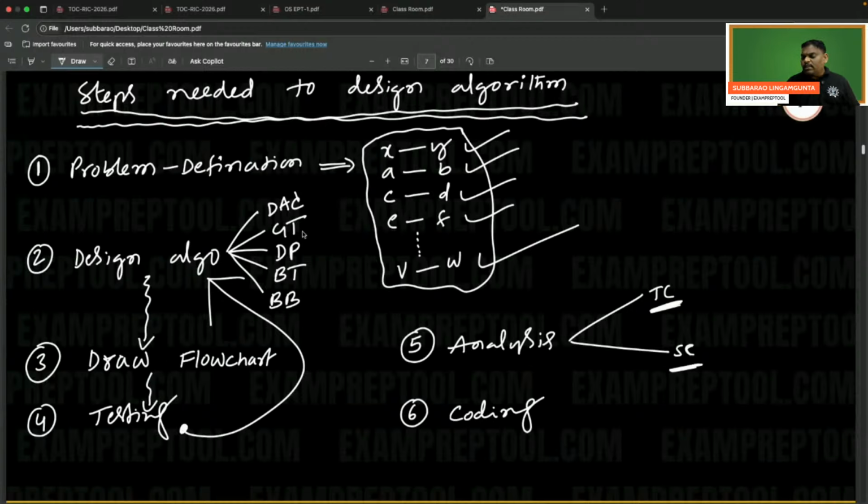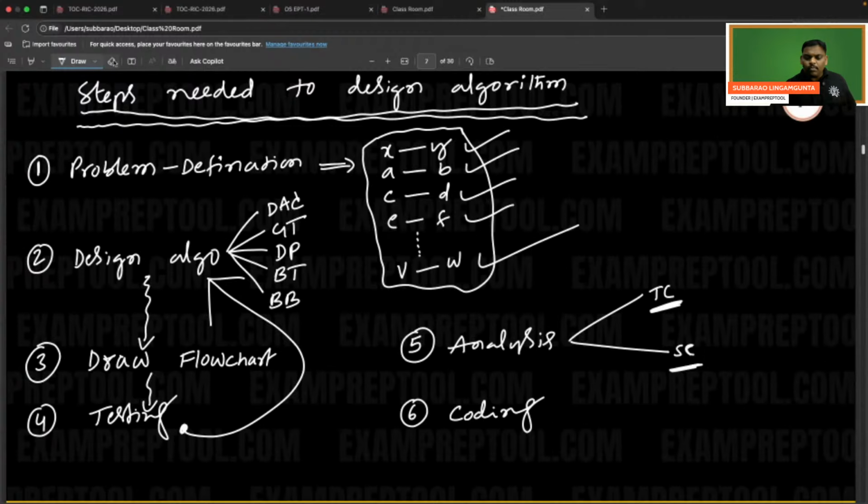Then, whenever everything is fine, check the time complexity. The logic whatever you selected, what is the time complexity, check. What is the space complexity, check. If you are convinced about the time complexity and space complexity, okay, then go for coding. Suppose you are not convinced, then select one more logic. Do the flowchart once again. Do testing once again. Everything okay. Once again analyze the time complexity and space complexity. If you feel okay, then you can do coding.